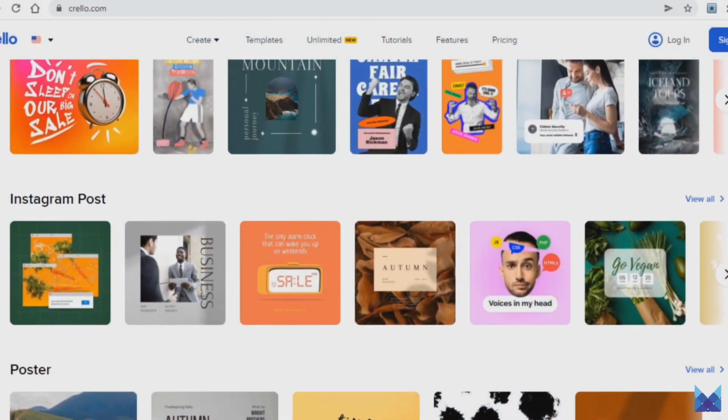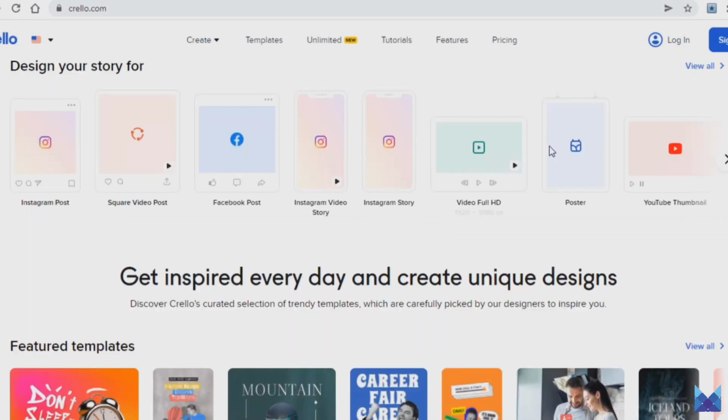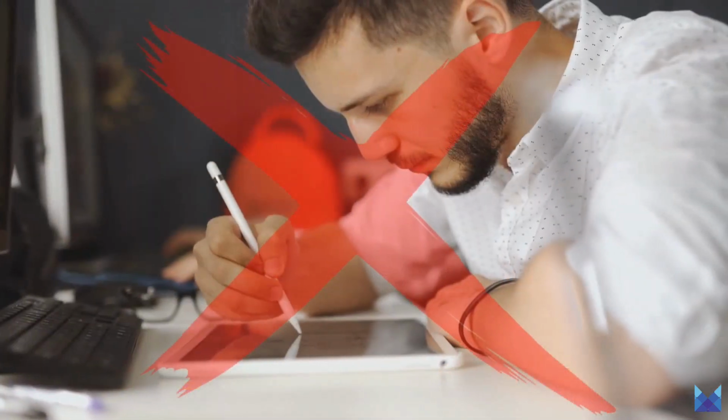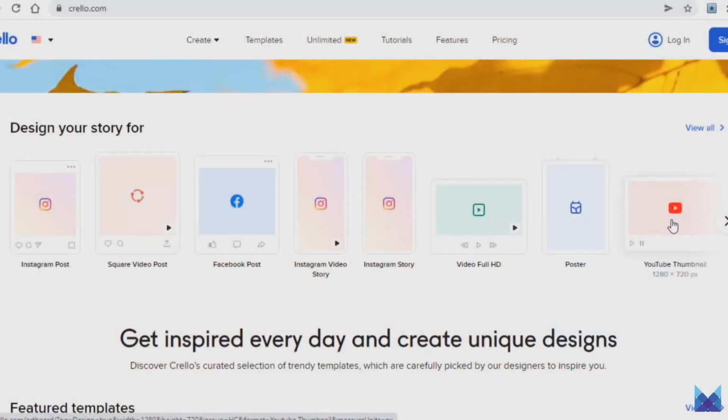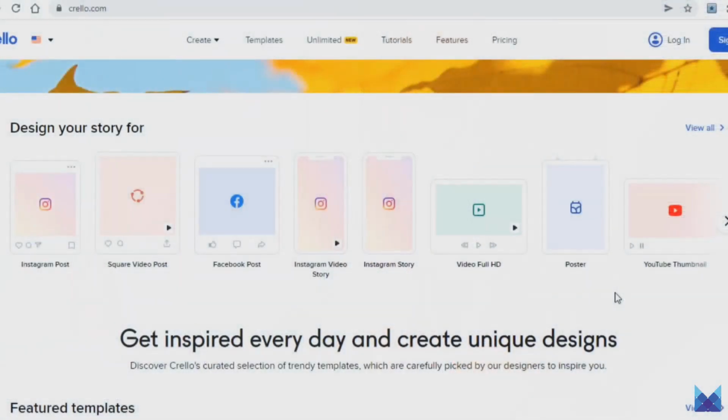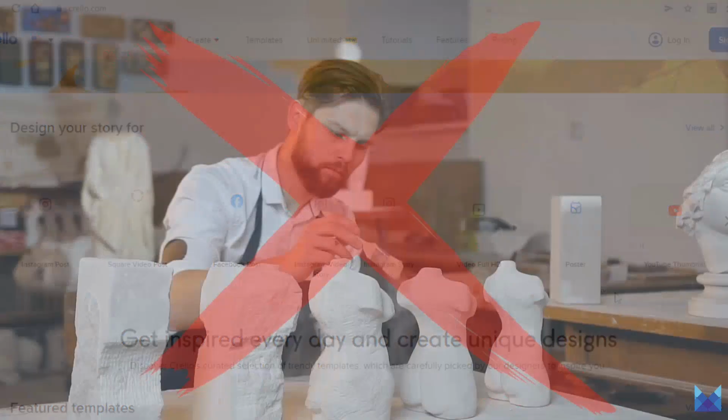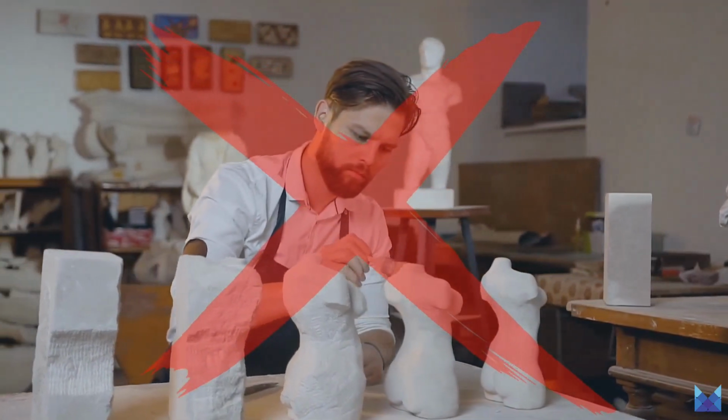Now, as you can see here, you can design an Instagram post, an Instagram video post, Facebook post, Instagram story and video story, posters, thumbnails, and so much more. And don't worry, you won't be making money through the use of this website as some professional designer or whatever. I won't tell you to construct some YouTube thumbnail on here, for example, even though that is a viable idea if you are good at it, by the way. But nevertheless, I won't tell you to do that and then sell that thumbnail on Fiverr or wherever. As I guaranteed you prior, you don't need any skills whatsoever for this to work, and you will see that very soon yourselves.